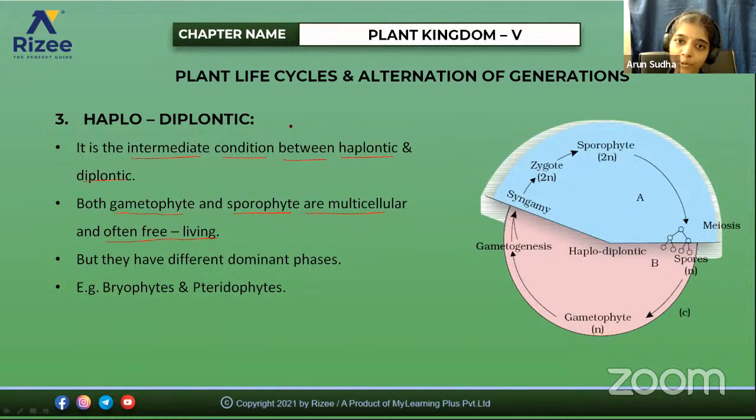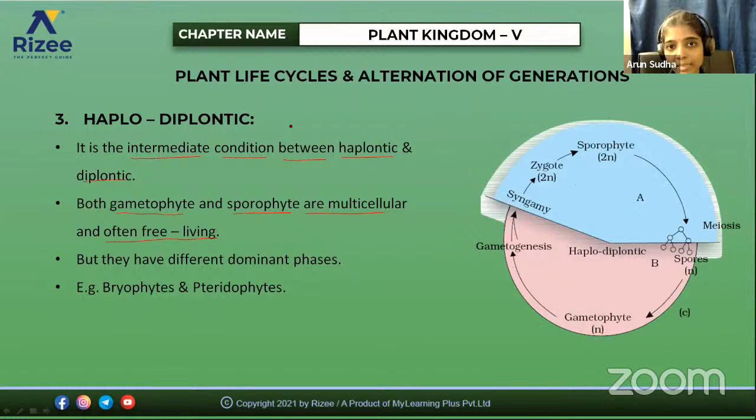In the bryophytes, the main feature is the presence of false root, stem, and leaves. Then in pteridophytes, the main difference is the presence of vascular tissues, but algae and bryophytes won't have vascular tissues.